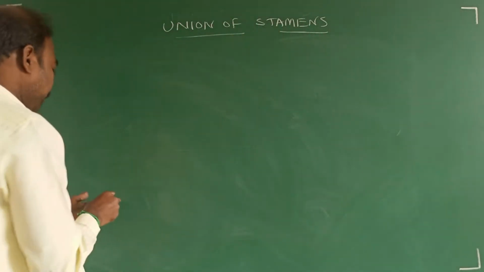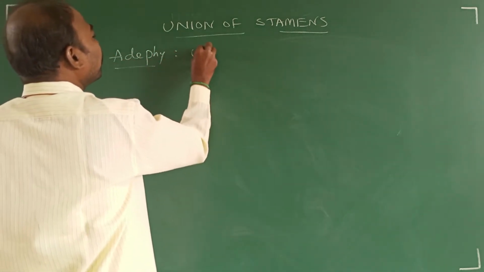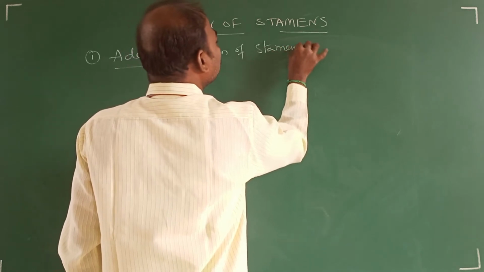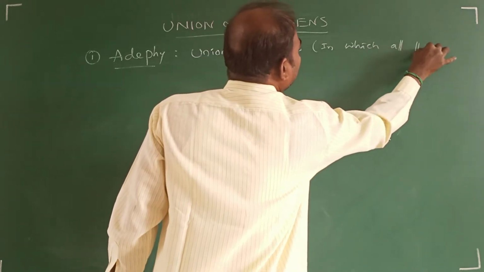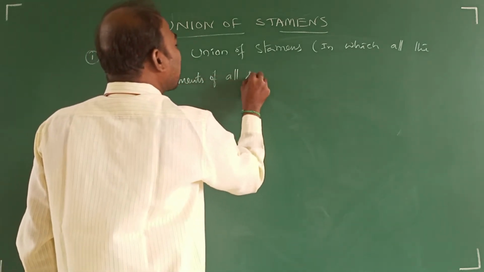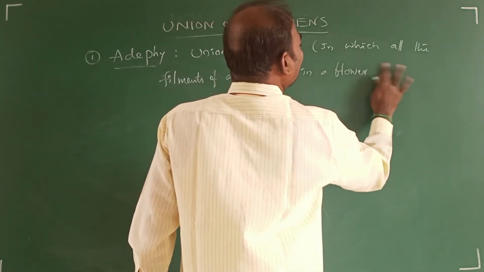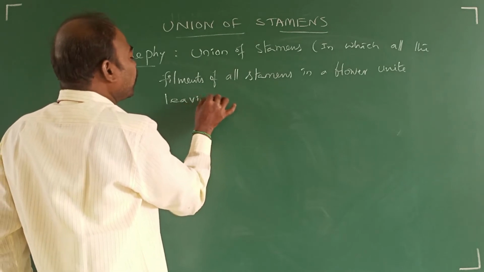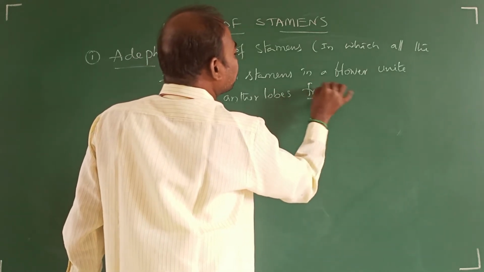First of all, adelphi. What is adelphi? Union of stamens in which all the filaments of all stamens in a flower unite, leaving anther lobes free.